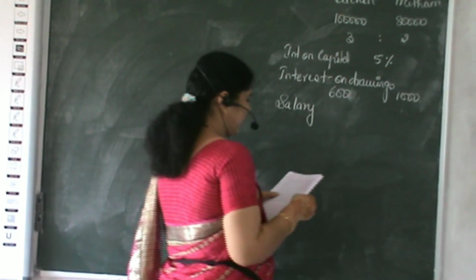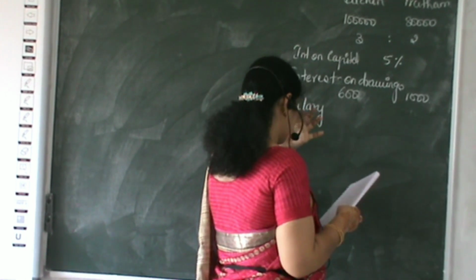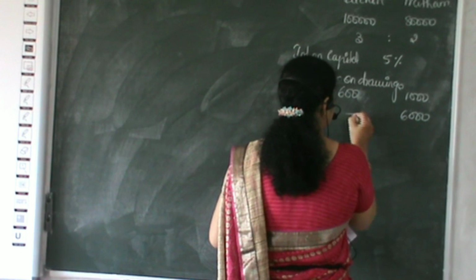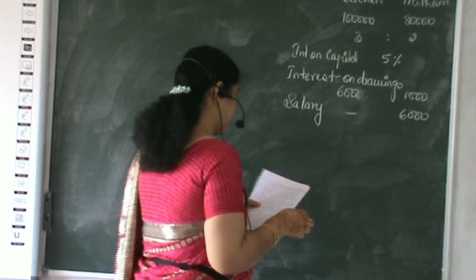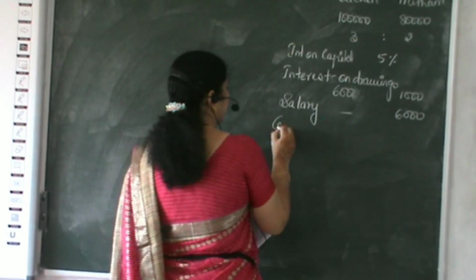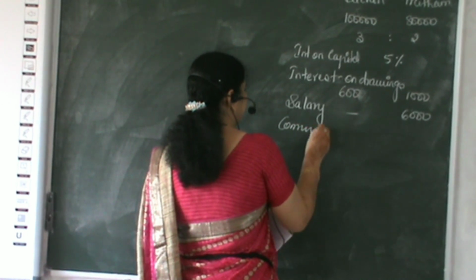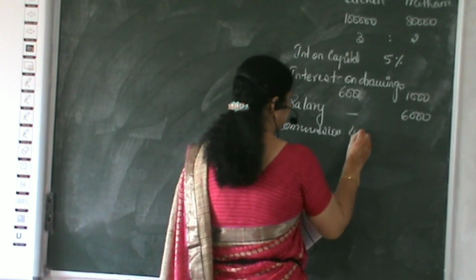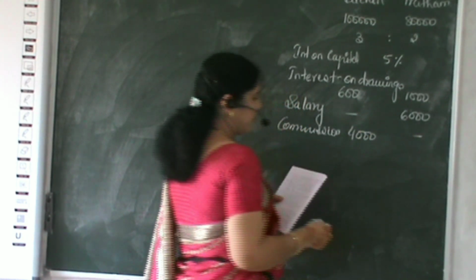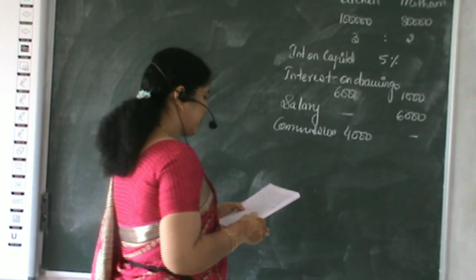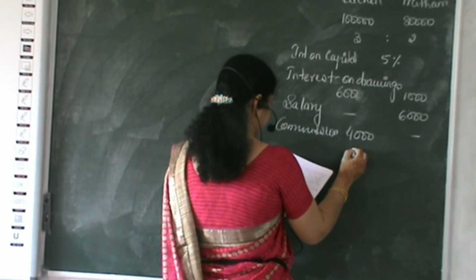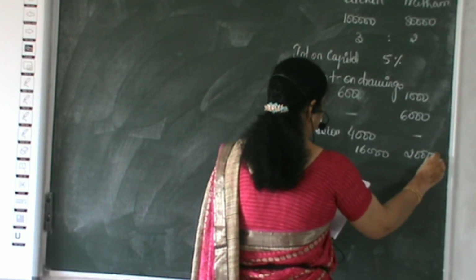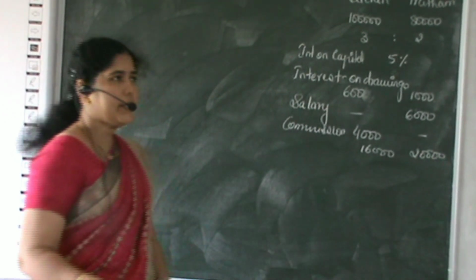Only one partner has a salary allowance, that is Pratham, 6,000. Sachin is not getting any salary, but Sachin is getting the commission. So commission to Sachin is 4,000. There is no commission to Pratham. Then drawings are given. Sachin's drawings are 16,000 and Pratham's drawings are 20,000. So these are the highlights of this problem.